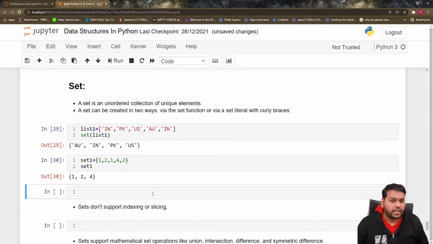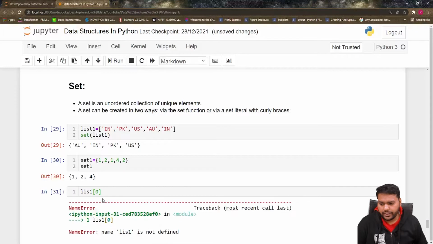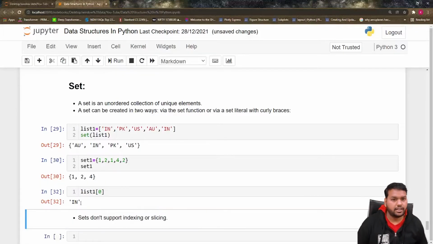If you watched my last videos, after defining the data structure we learned how to access its elements. But sets do not support indexing, whereas in a list we learned about indexing. If we have list 1, which is actually a list, and I give 0 here, I can see India.